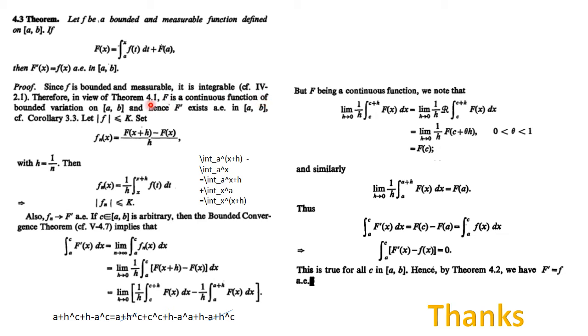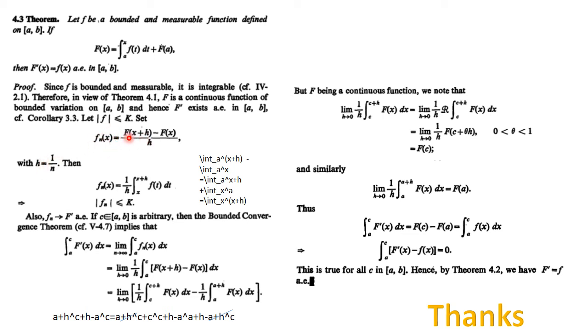Now since it is given that small f(t) is bounded, let it be bounded by the capital K. Now we define a sequence small f_n as (F(x+h) - F(x))/h, where h is 1/n. So basically what is f_1(x)?